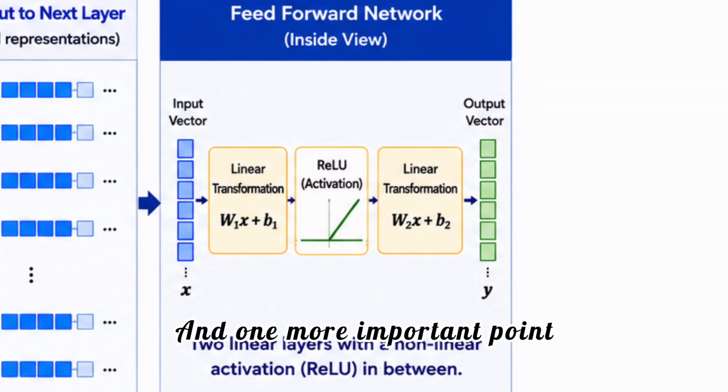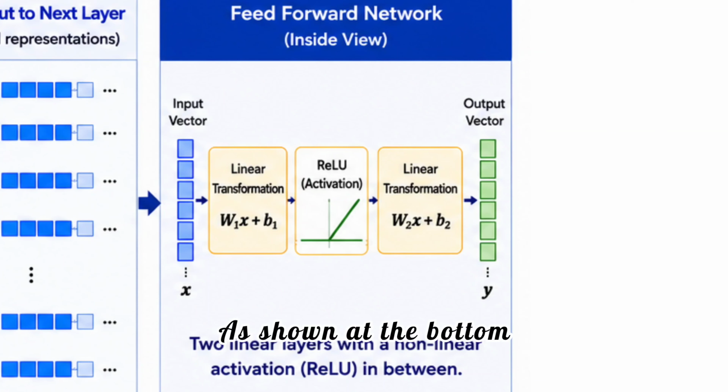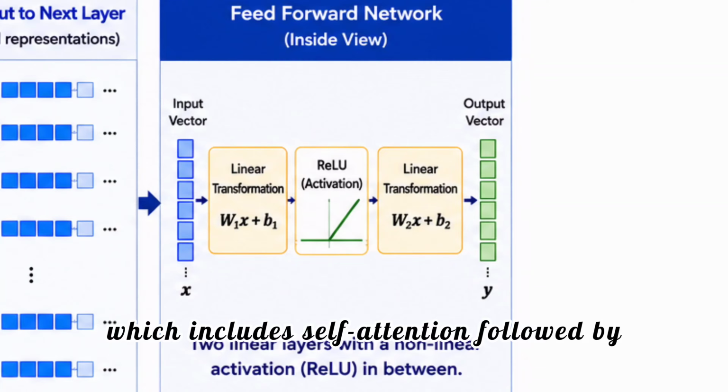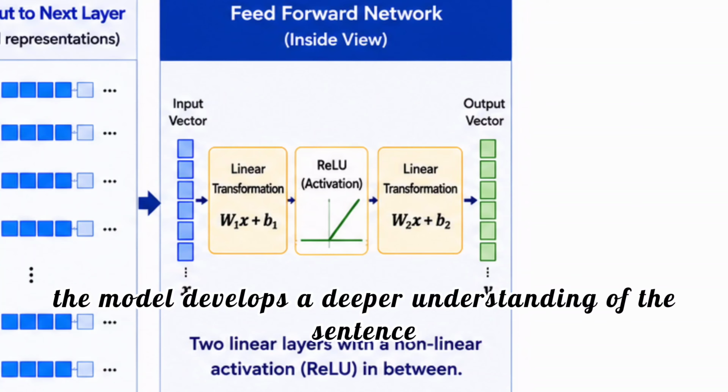And one more important point: this process doesn't happen just once. As shown at the bottom, the same transformer block, which includes self-attention followed by the feed-forward network, is repeated many times. So depending on the model, there may be dozens or even hundreds of these layers. With each layer, the model develops a deeper understanding of the sentence.